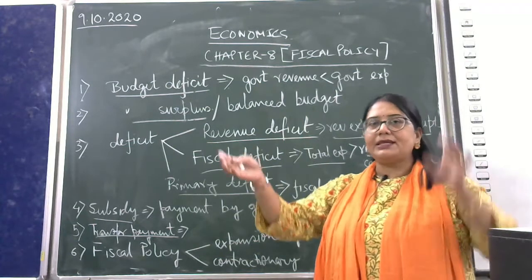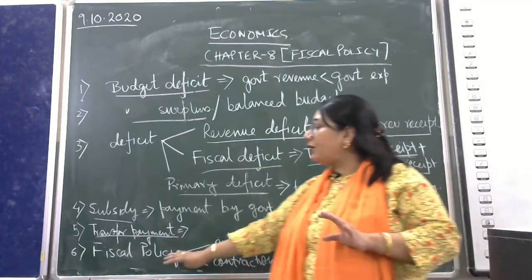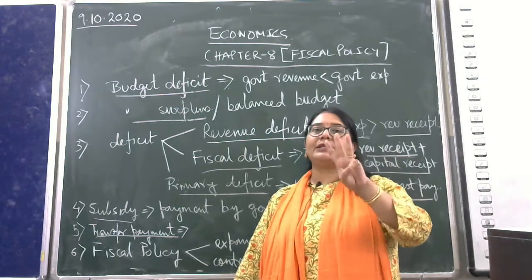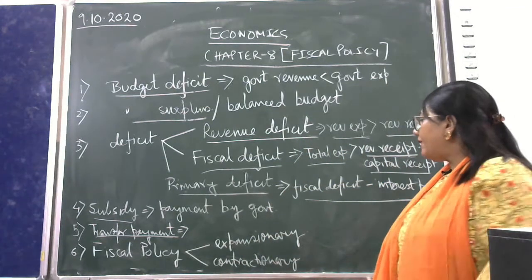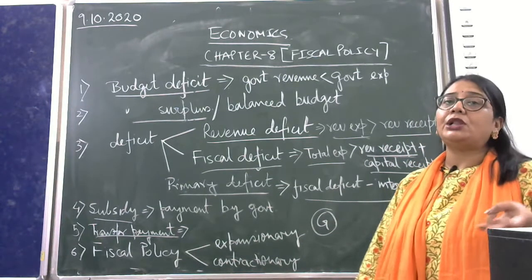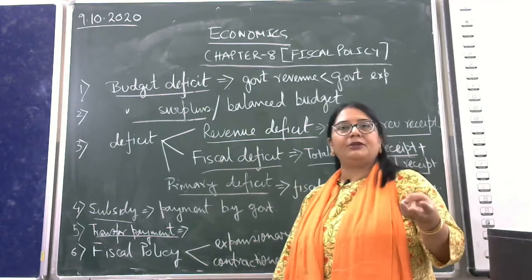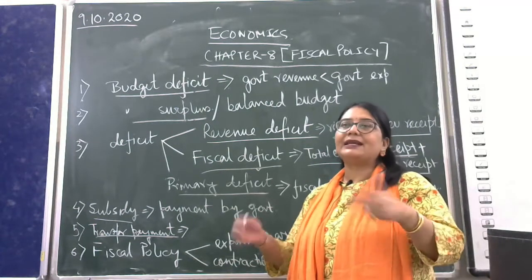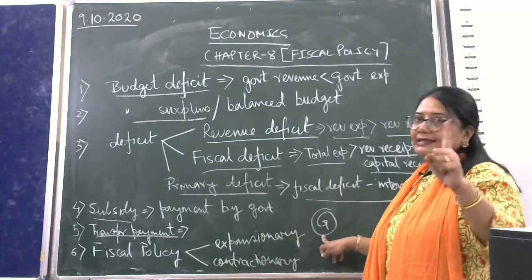One is fiscal policy, another is monetary policy. Our chapter is fiscal policy. Fiscal policy implies always three things. Remember, boys, fiscal policy implies three instruments. What are those three instruments? Number one is government expenditure. What is government expenditure? We all know the government spends money on education, on road and communication, and builds so many power plants for the infrastructure. These are the government expenditure where the government is spending money. So government expenditure G is first.